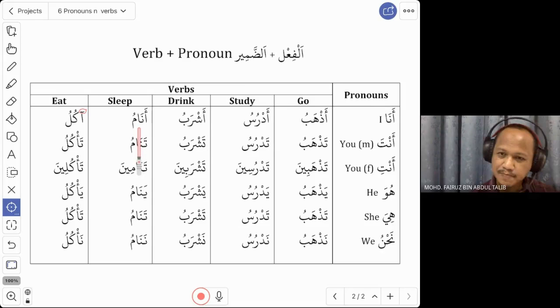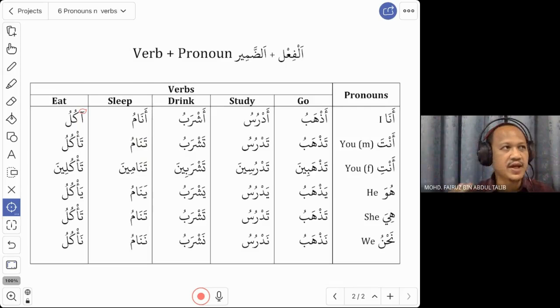Anam, I sleep. So maybe you can make a simple sentence. For example, you want to say, I sleep in the room, or I sleep at night. Just a simple sentence. Okay. Ana, and then you go to the dictionary and find how to say at night, or how to say in the room. Anam fi ghurfa. Okay. So we are going to learn all these words. Don't worry.